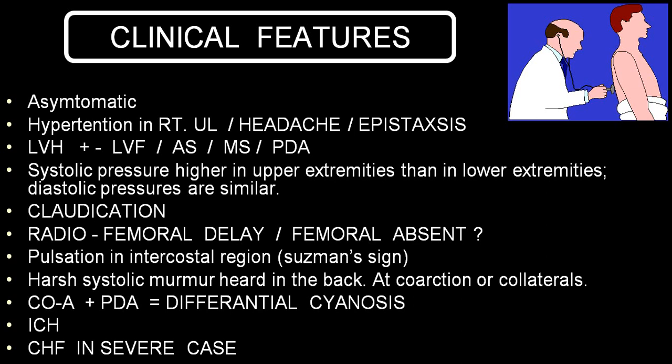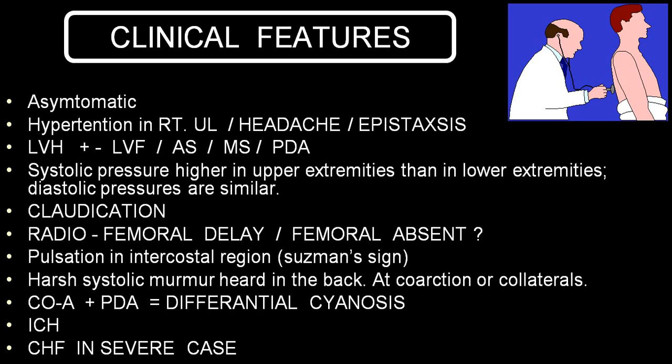Because of hypertension and increased workload, the left ventricle has undergone hypertrophy. So we will have cardiomegaly, palpitation, and occasionally they can go into left ventricular failure if there is a tight coarctation.